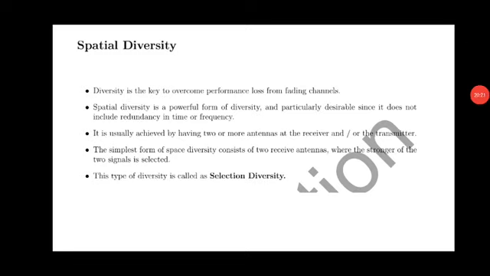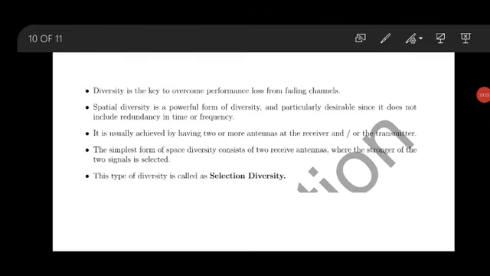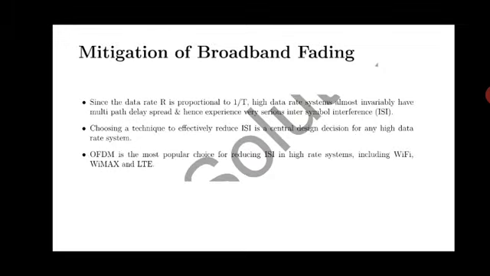This is spatial diversity. The problem can be overcome by using a MIMO technique, which is a multiple antenna technique. There is mitigation of broadband fading, since the data rate R is proportional to 1 by T. High data rate systems almost invariably have a multipath delay spread and hence experience very serious inter-symbol interference.